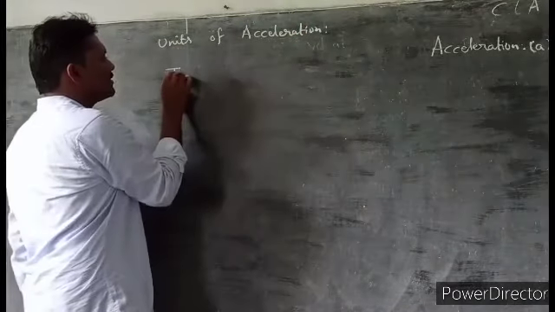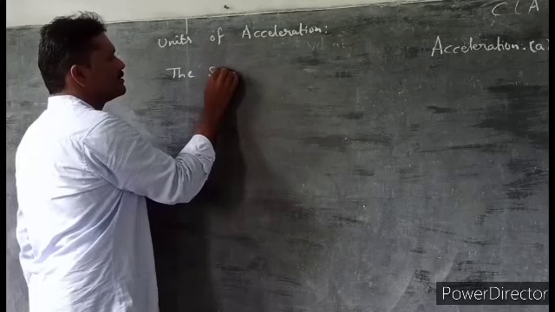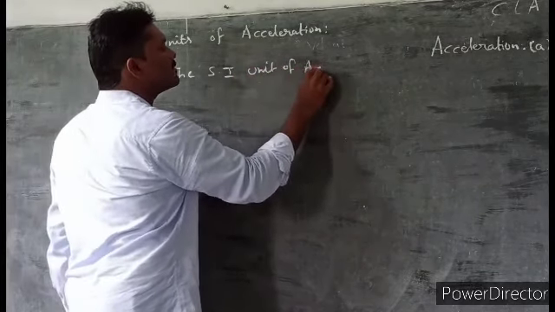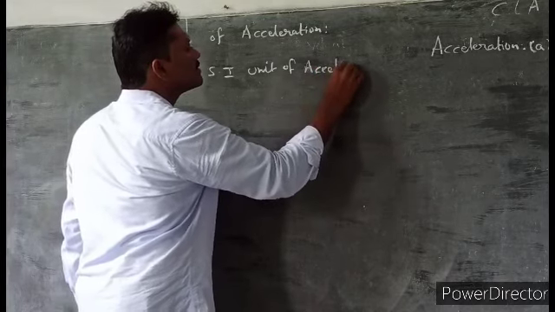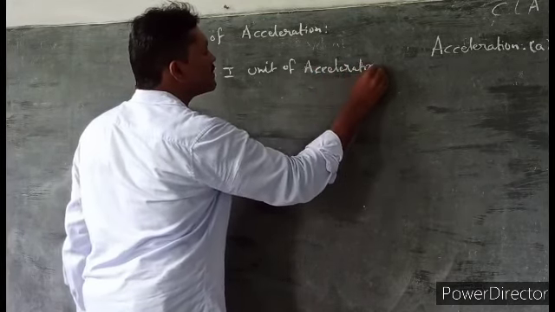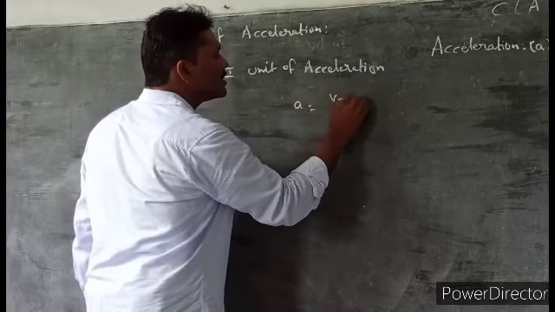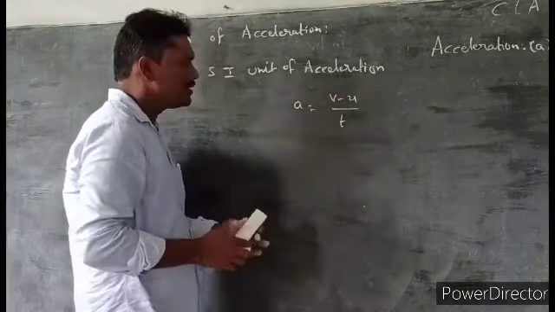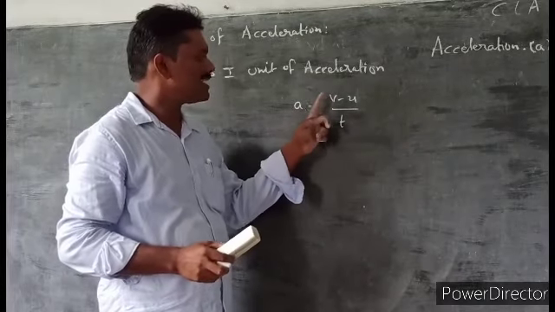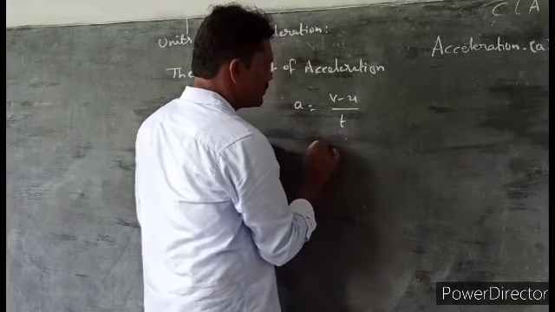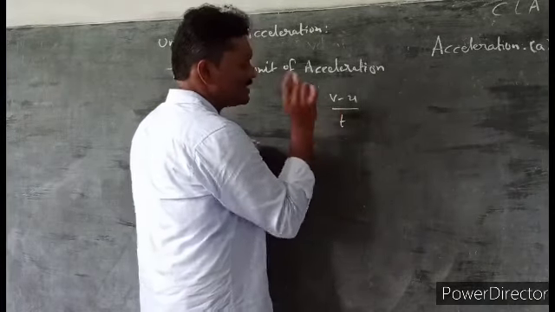First of all, the SI unit of acceleration. Here a is equal to v minus u by t. Already you know the units of velocity. Here in this situation u is equal to 0. So finally a is equal to v by t.